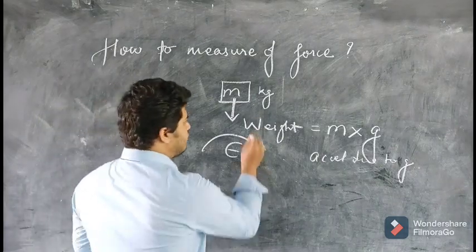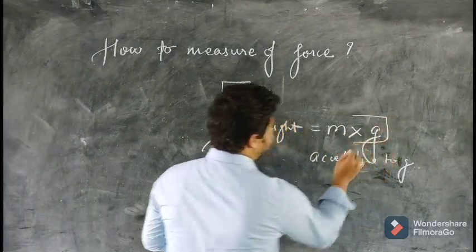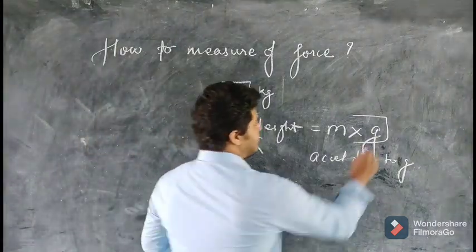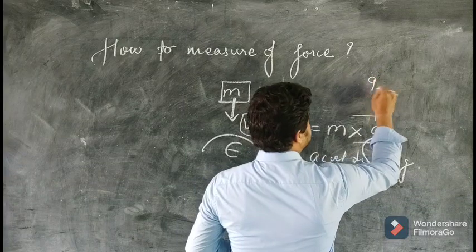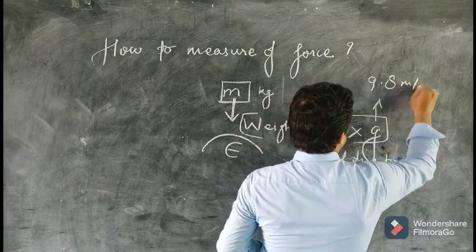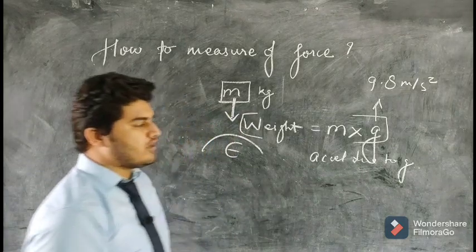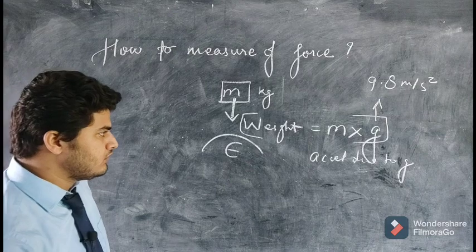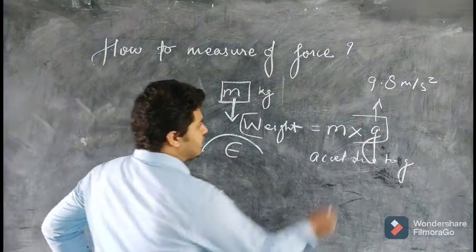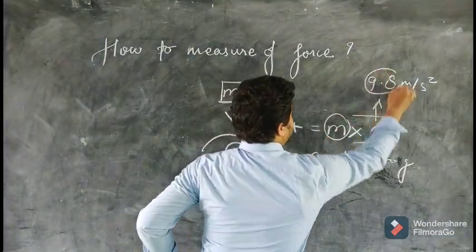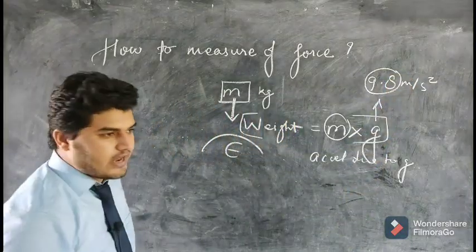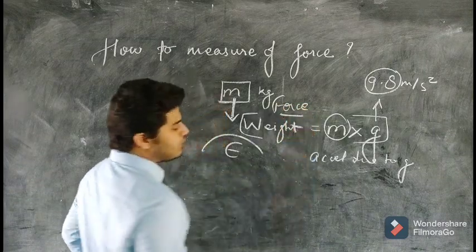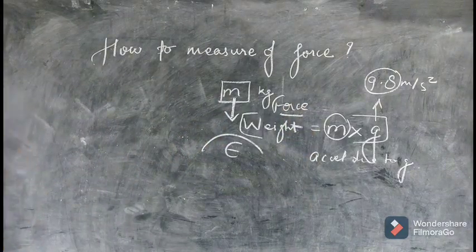So just know that weight is calculated by m into g, where m is the mass and g is acceleration due to gravity. The value of g for the earth is fixed: it is 9.8 meter per second square, where meter per second square is the unit of acceleration. When you multiply mass with this value of g, it automatically changes into weight, and weight is a type of force. So you are going to get the force. How to calculate this force?